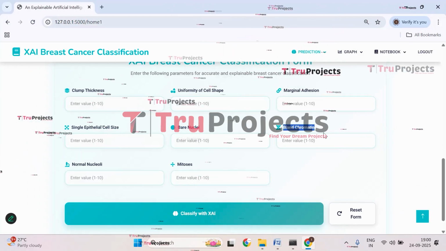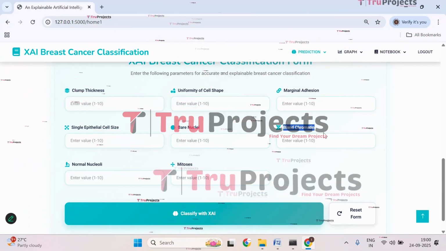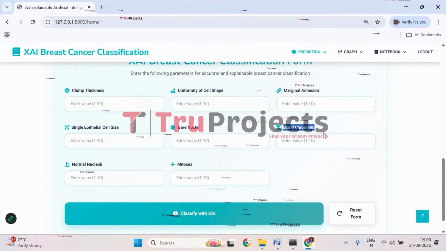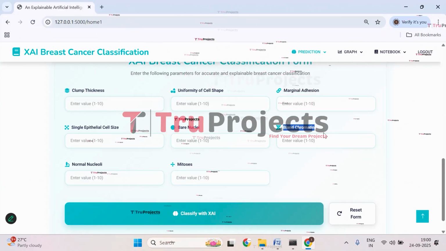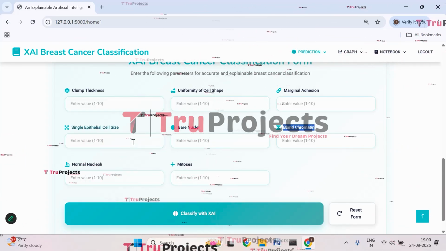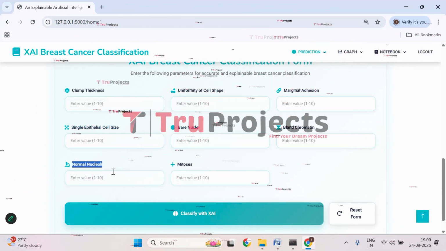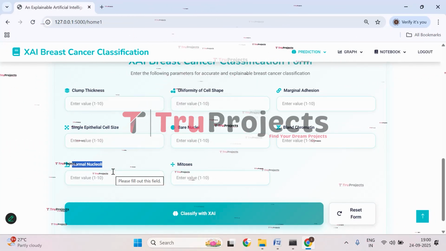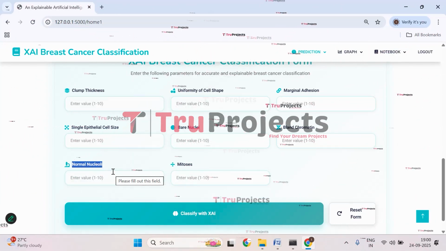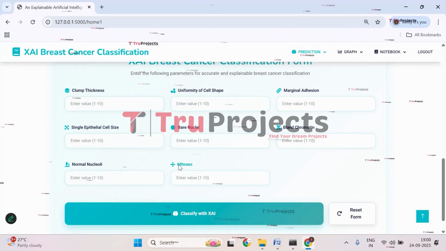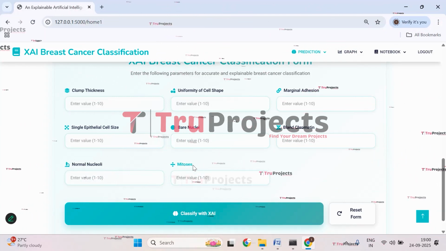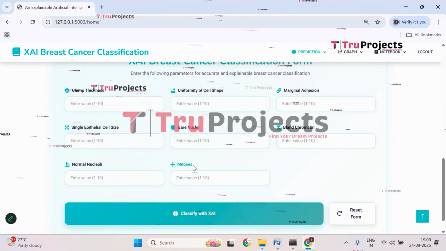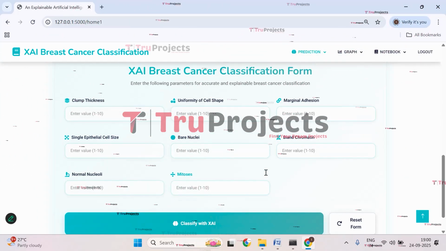Then we have bland chromatin. This evaluates the texture of the cell chromatin, that is the material in the nucleus. Coarser or irregular chromatin can be a sign of cancer. Then we have normal nucleoli. This looks at the presence and appearance of the nucleoli in the nucleus. Abnormal nucleoli can indicate rapid or irregular cell division. Then we have mitosis. Mitosis counts how many cells are actively dividing. A high number of mitoses can indicate aggressive tumor growth. So this is all about the parameters.